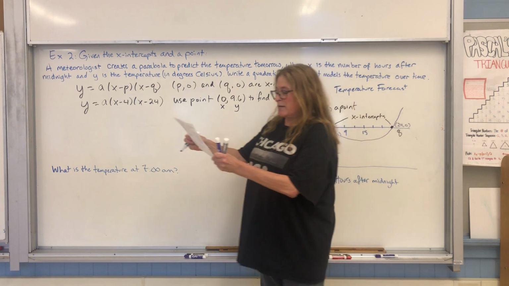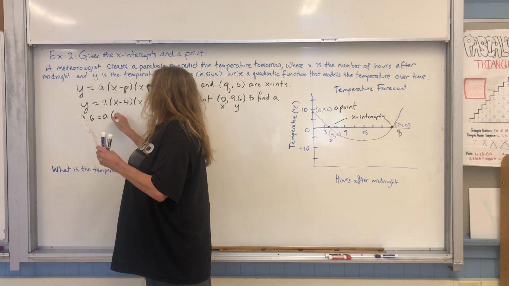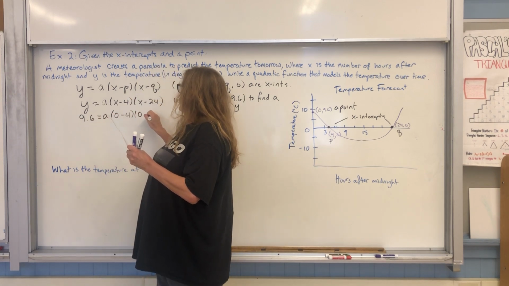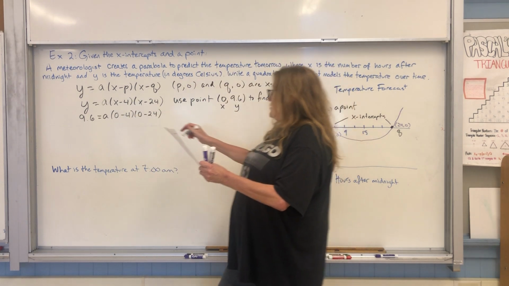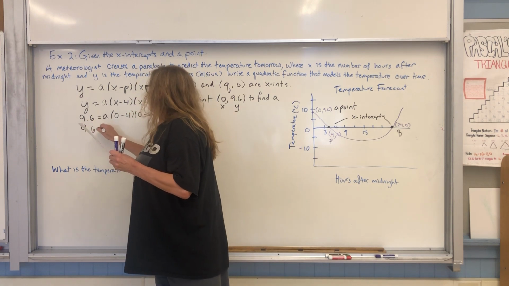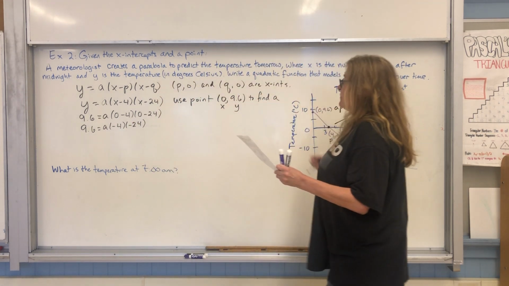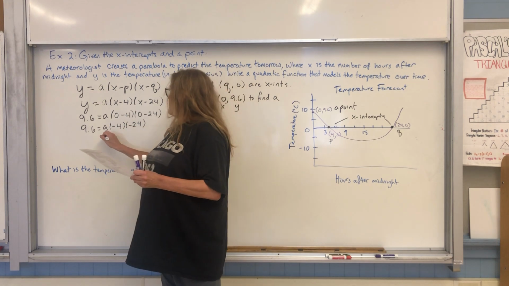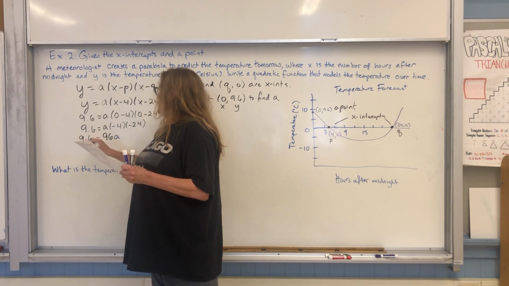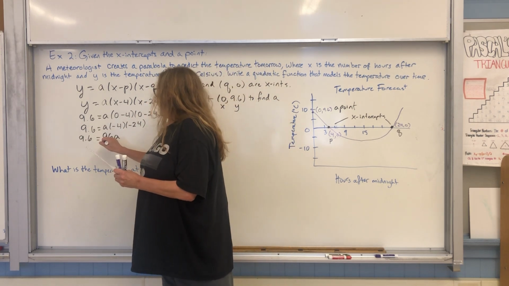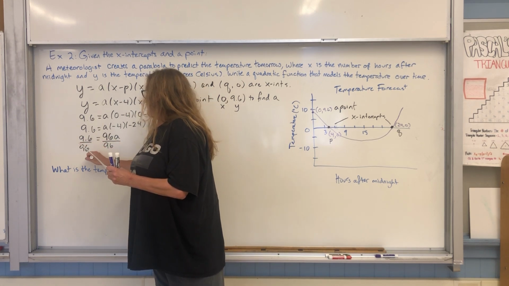Okay, 9.6 equals a times 0 minus 4 times 0 minus 24. 0 minus 4 is negative 4, and 0 minus 24 is negative 24. So when I multiply two negatives, I end up with positive 96, and that's equal to 9.6. That kind of works out nice. Then I'm going to divide, and I'm going to get a equals 0.1.